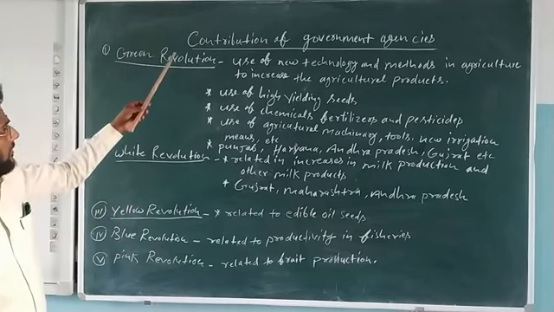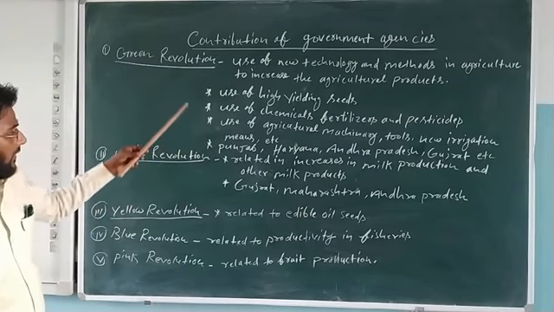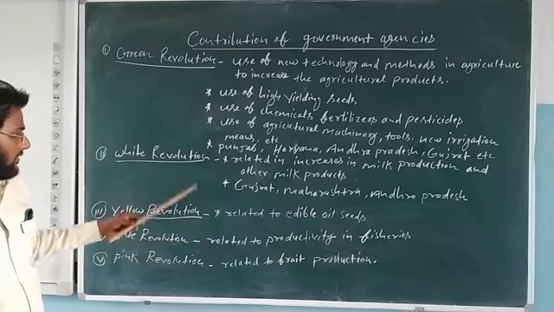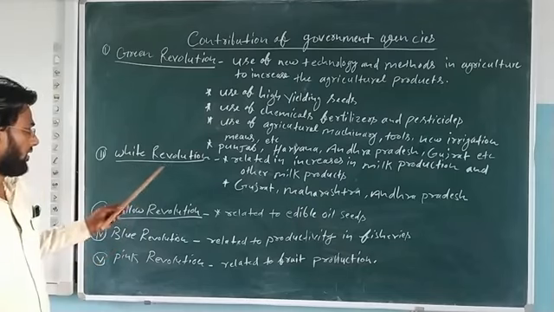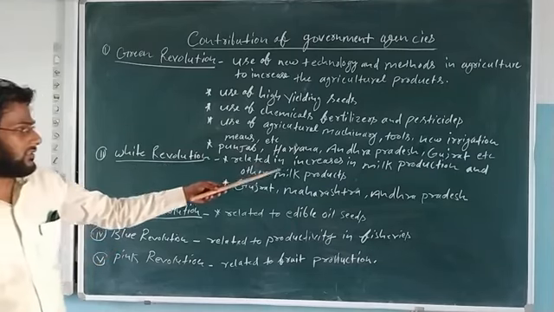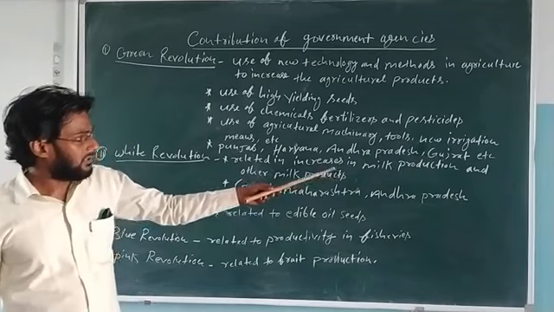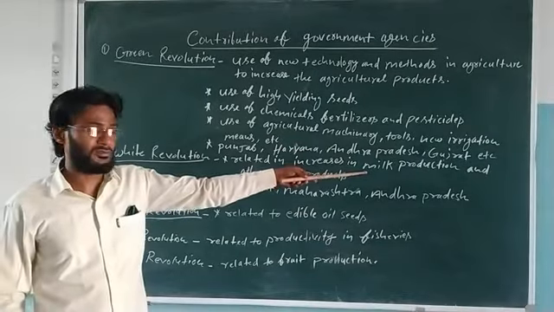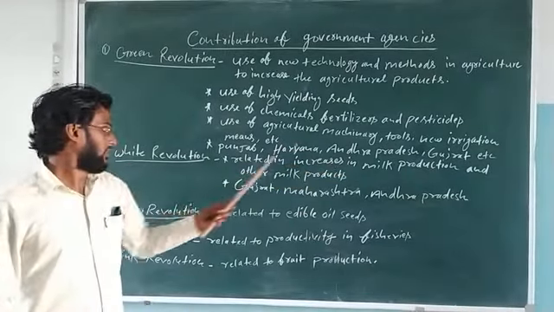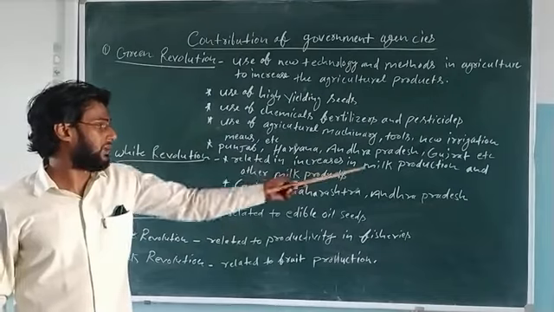So here it is important. As you go downside, there are only small points you have to remember. White revolution resulted in an increase in milk production. White means milk, so you can relate it.